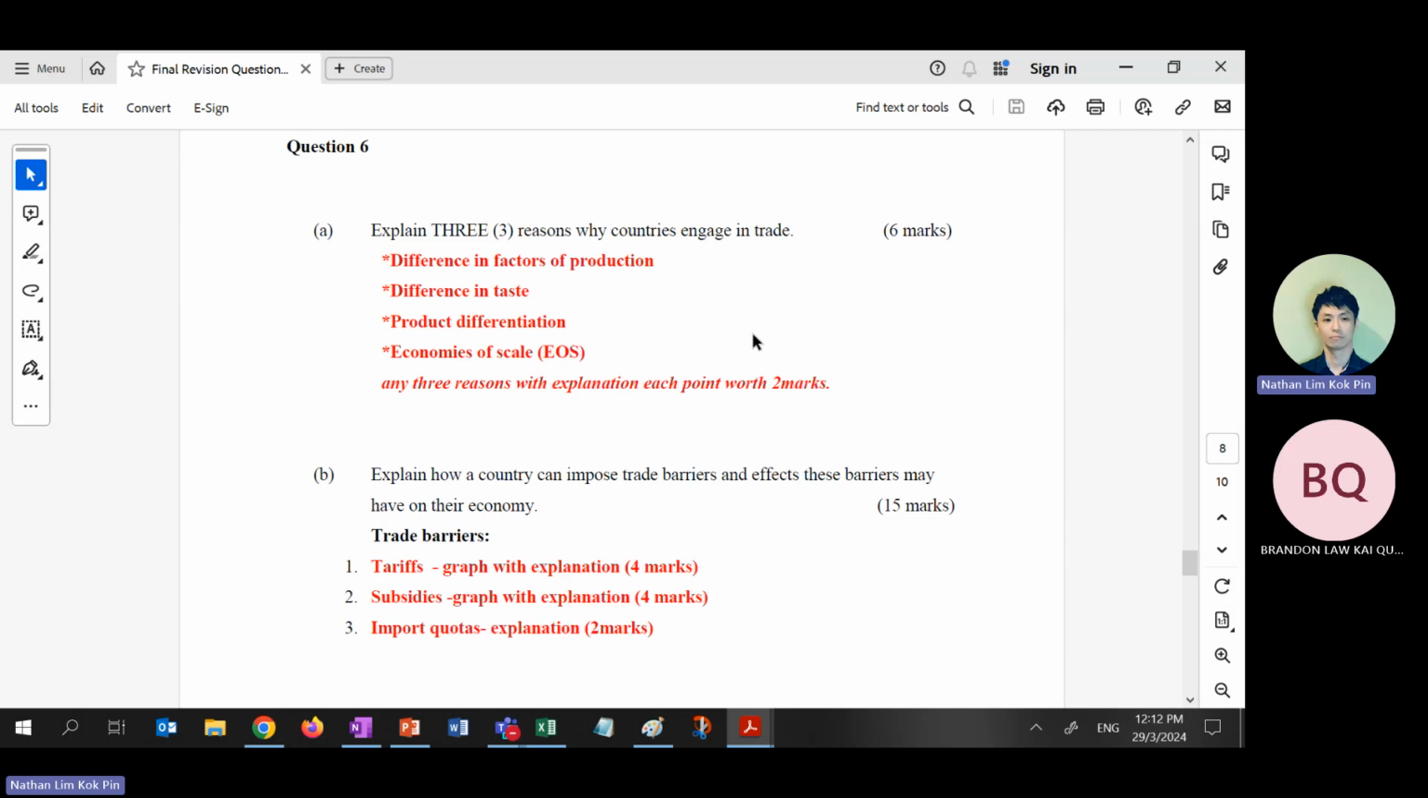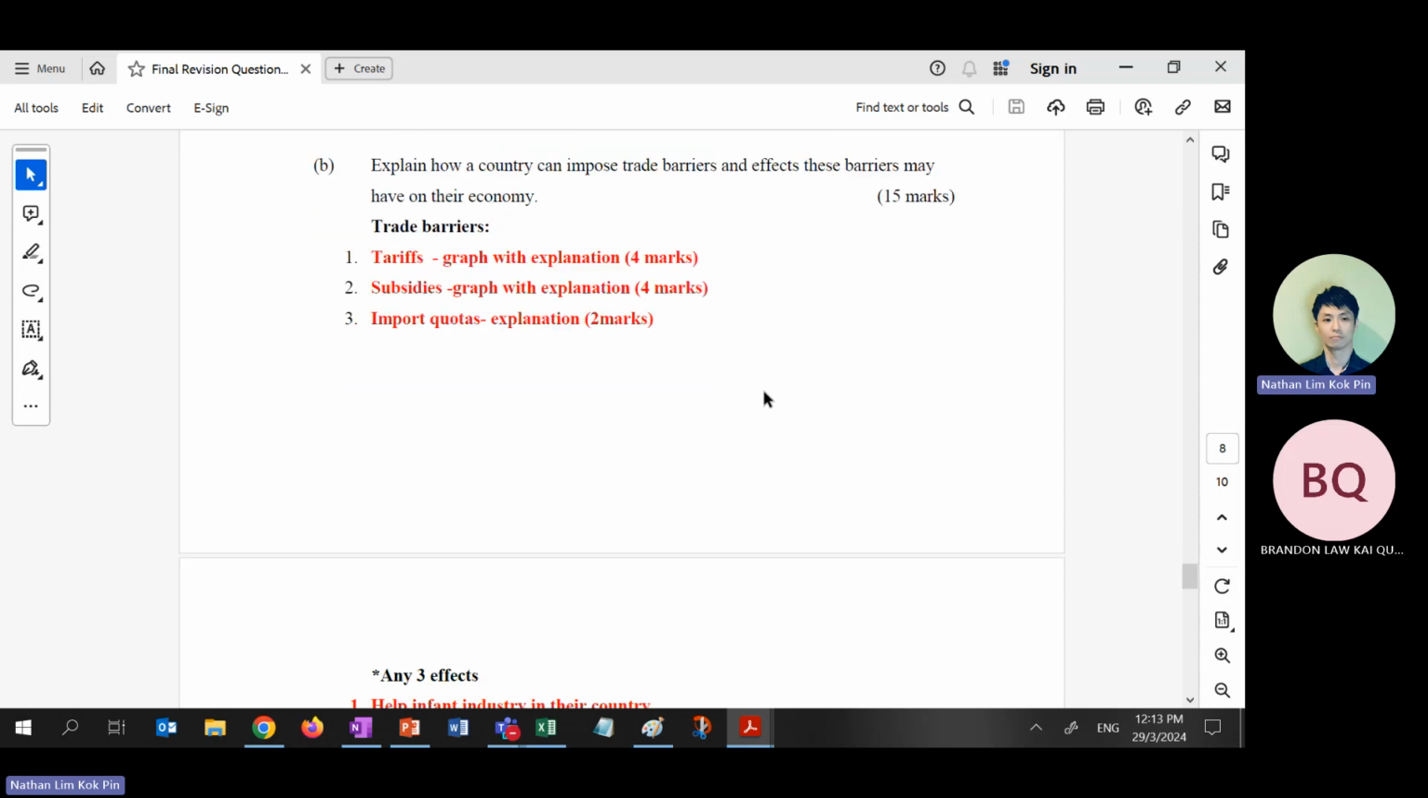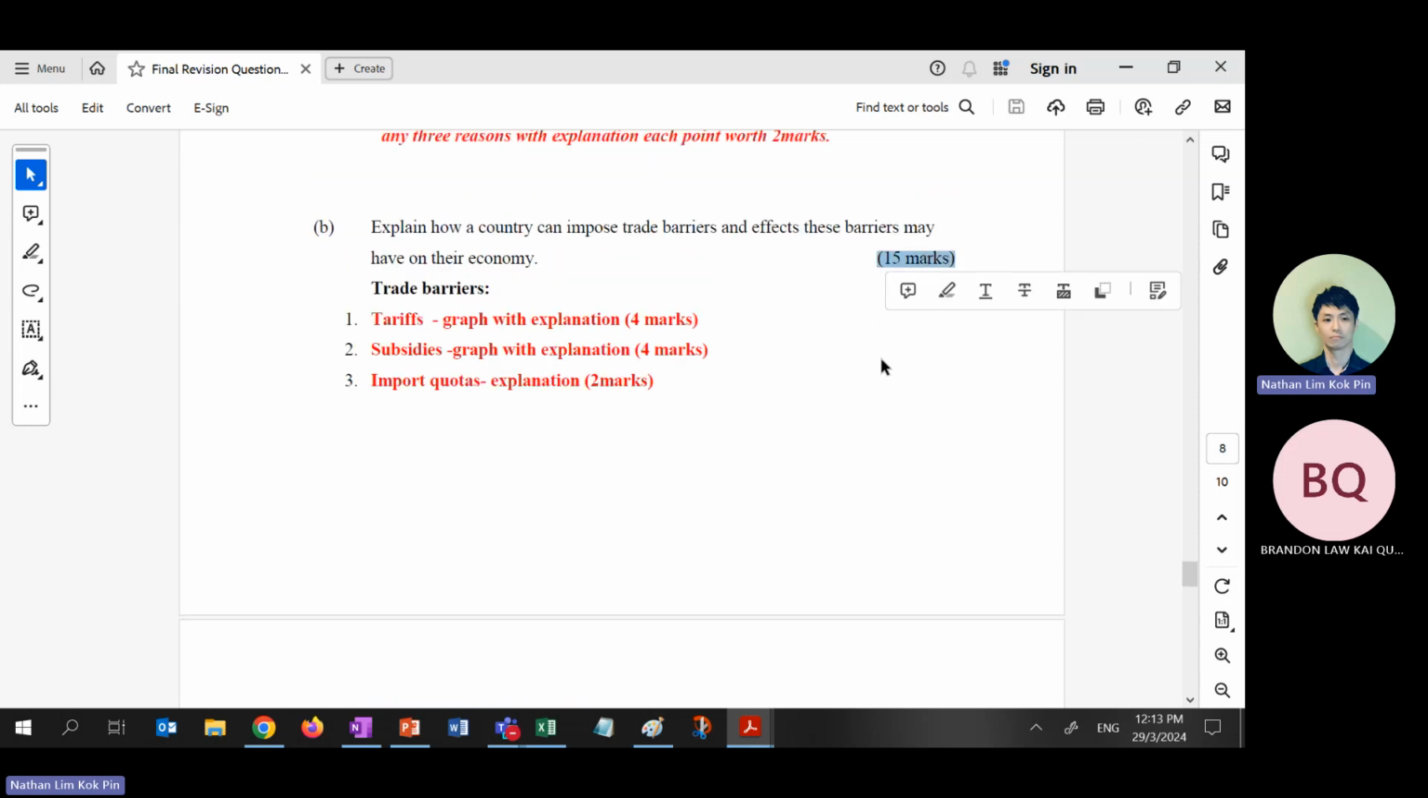Right? Step 3. Differences in output, input, taste, then EOS and political. Impose trade barriers. This one you have to, regardless of the marks, please draw diagrams. Chances are you may not write properly, maybe you forgot. Tariff is a tax on imports. Then I can give you marks in your diagram. If you never draw anything, I cannot help because there's nothing to mark. Make sense? Right? Give examples.